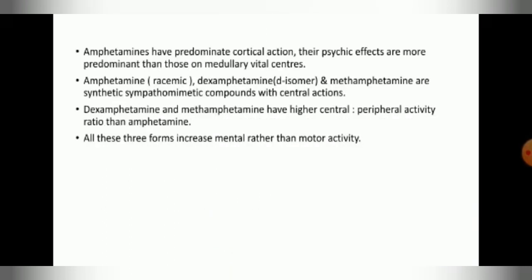Amphetamines have predominant cortical action. Their psychic effects are more predominant than those on medullary vital centers. Amphetamine, which is a racemic mixture, the dexamphetamine D-isomer, and methamphetamine are synthetic sympathomimetic compounds with central actions. Dexamphetamine and methamphetamine have a higher central to peripheral activity ratio than amphetamine. All these three forms increase the mental rather than the motor activity.